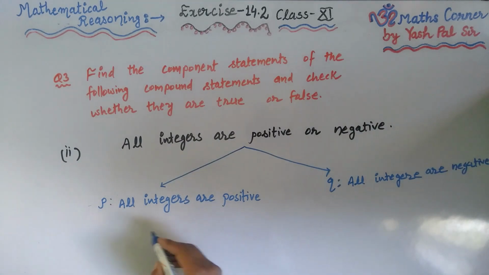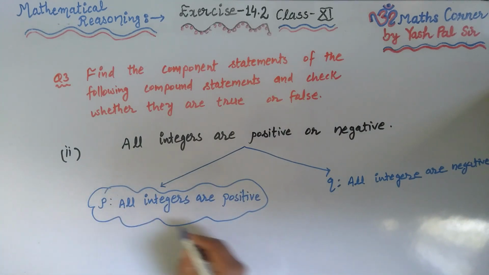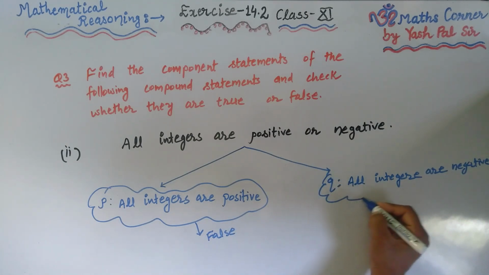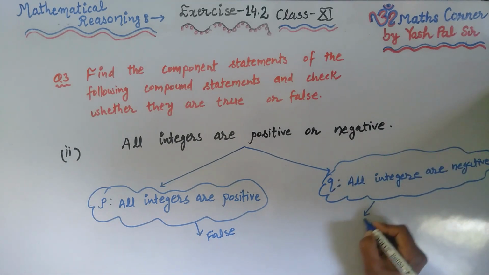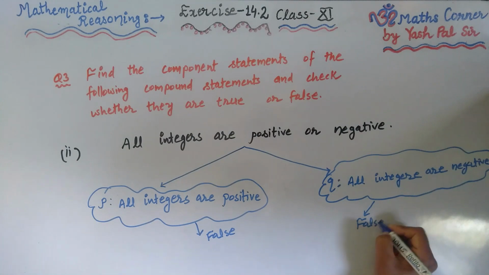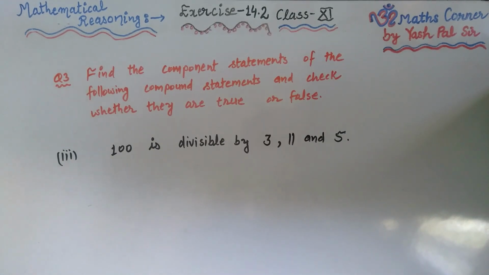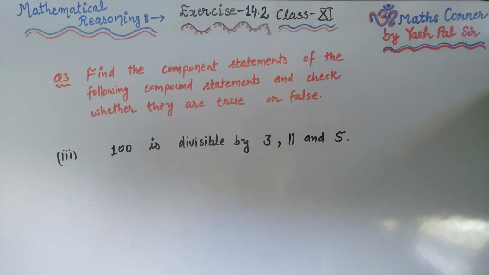Now, this is the first component, all integers are positive. Is this true or false? This is false. Similarly, the second component is Q, all integers are negative. Whether this is true or false? This is also false. So, check whether they are true or false. They are false.